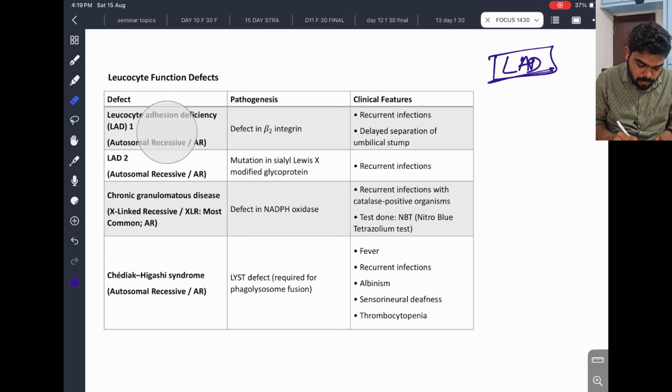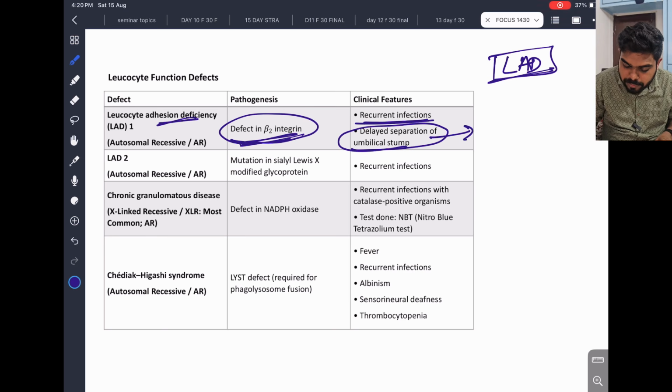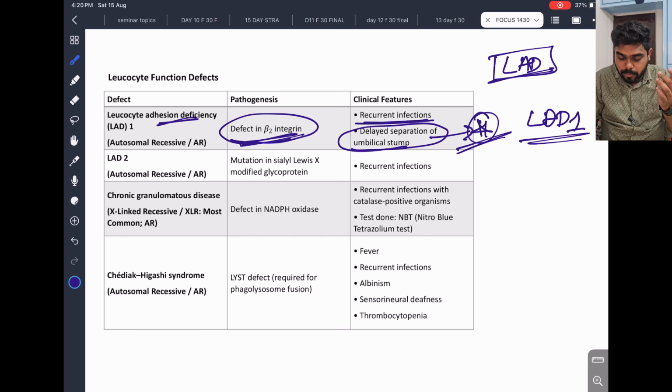So LAD1, leukocyte adhesion deficiency. What is happening here? It is a defect in beta 2 integrin. Because of this, what happens? Recurrent infection and delayed separation of the umbilical cord. This term will be there. It leads to LAD1 because of the defect in beta 2 integrin. We will see in the next image.